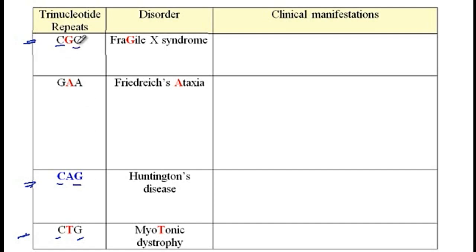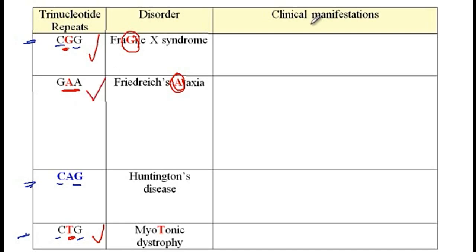And then for two of them, which is Fragile X, we have G in the middle, and then myotonic dystrophy, we have T in the middle. So we already have two of these out of the way. And for Friedreich ataxia, the second word starts with A, so therefore the second letter and the letter after also start with A. So that's how I memorize for Friedreich ataxia too.